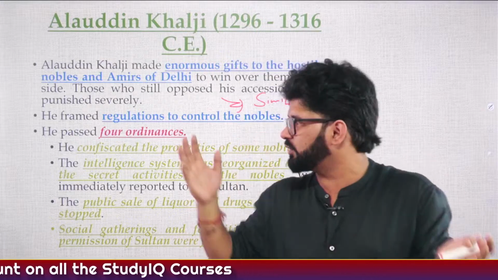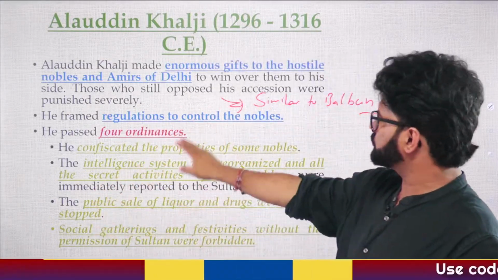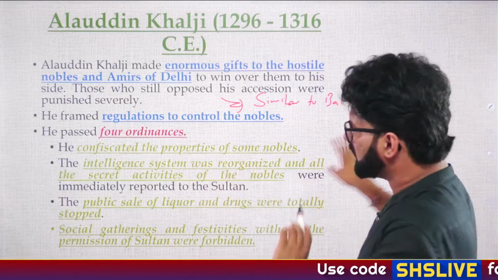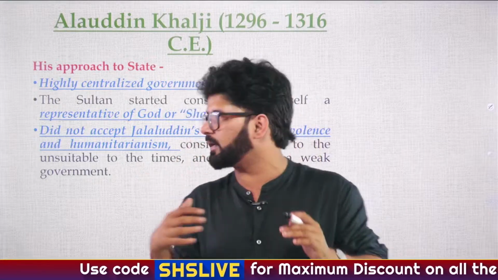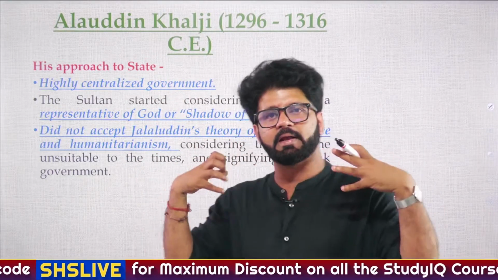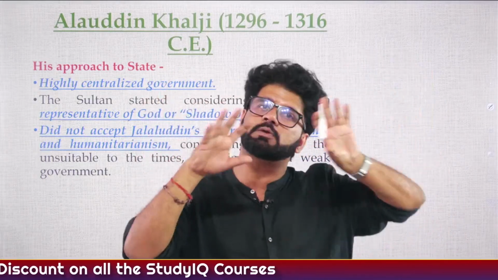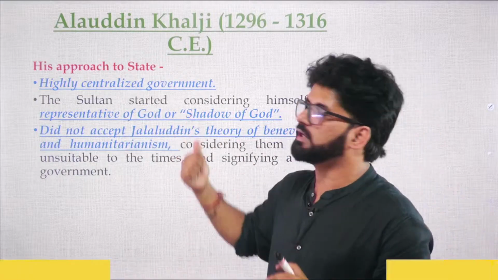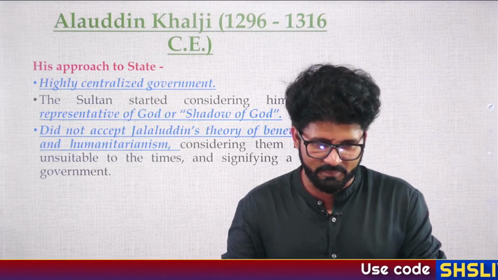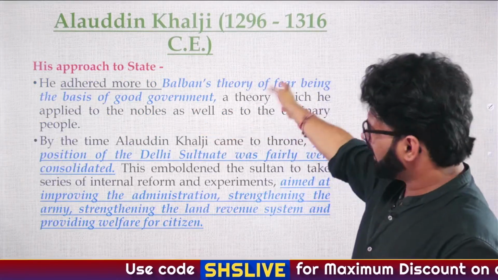As you can see, he was a guy who did not trust a lot of people. So he passed different kinds of ordinances, and we will see them one by one. His approach to the state was highly centralized. Just like Balban, he adopted the policy of blood and iron. Shadow of earth, Zill-i-Ilahi, all those concepts we associated with Balban, you can see here now with Alauddin Khalji as well. Yes, sir. We have discussed all these things.